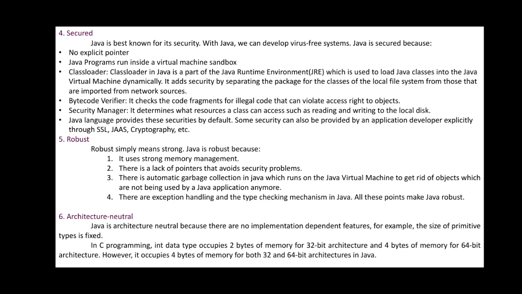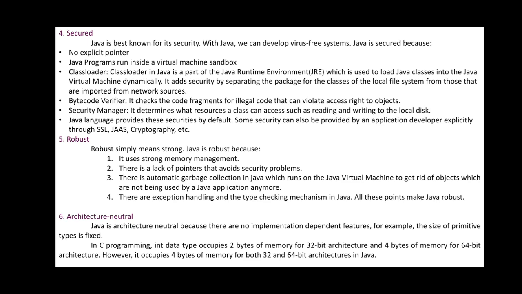For example, in C, the int data type occupies 2 bytes of memory for 32-bit architecture and 4 bytes of memory for 64-bit architecture. However, it occupies 4 bytes of memory for both 32 as well as 64-bit architecture in Java. So, in the C programming language, you define an integer data type as 2 bytes for 32 bits of memory, and 4 bytes for 64 bits of memory.